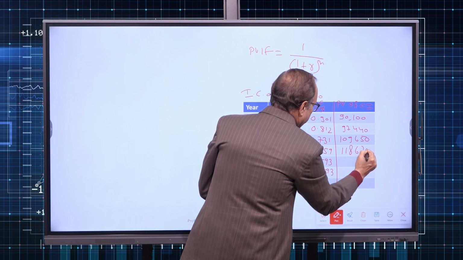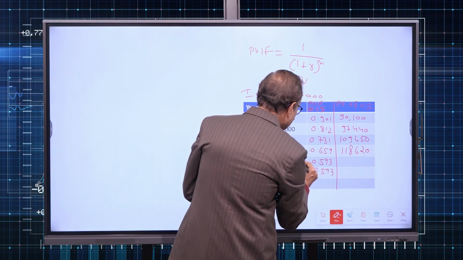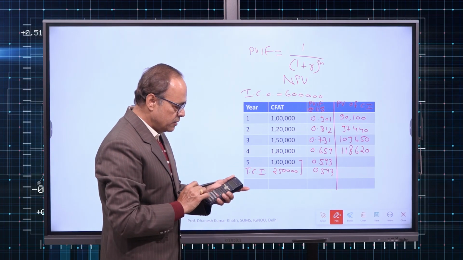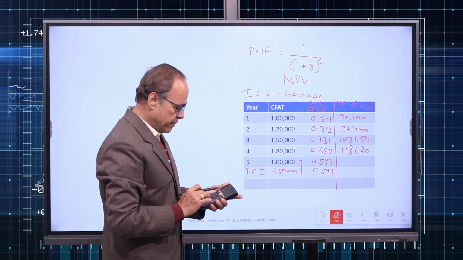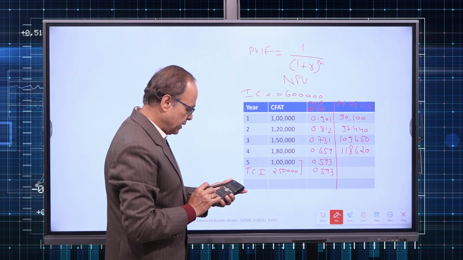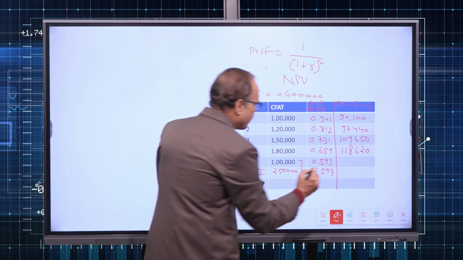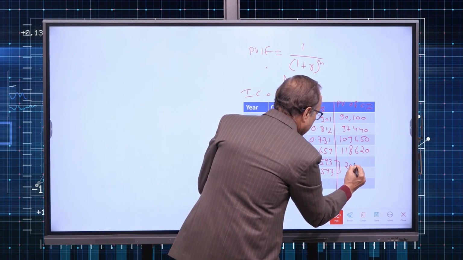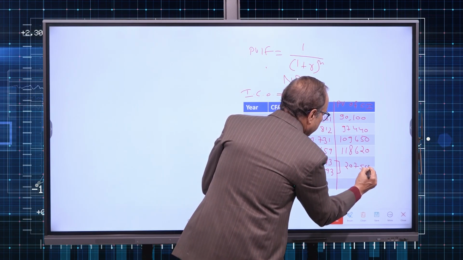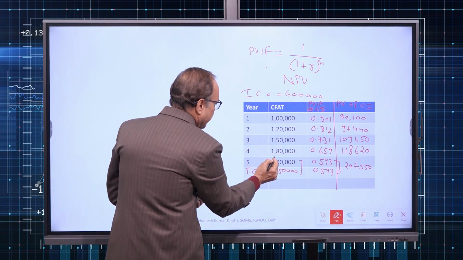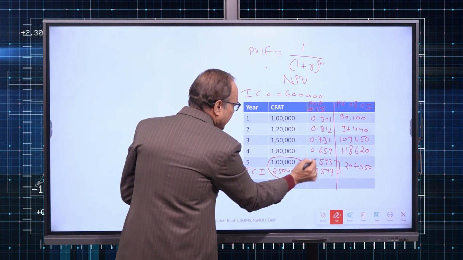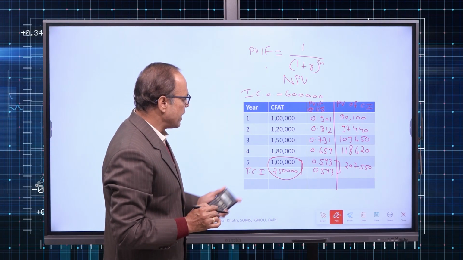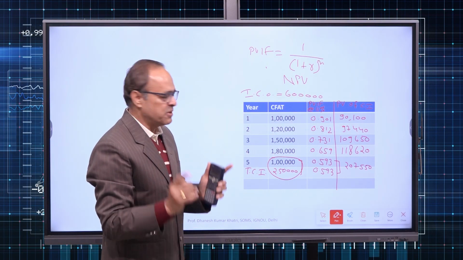1,18,620. And lastly, what we can do, we can club these two values. So in the fifth year, we are getting 3,50,000 multiplied with 0.593. So we get the combined value, 2,07,550. So just remember, I have added these two and multiplied with the factor 0.593. So we have PV of cash inflow at the rate of 11%.